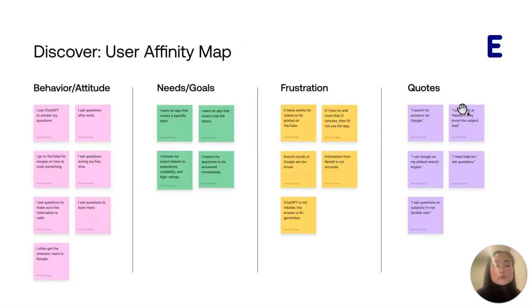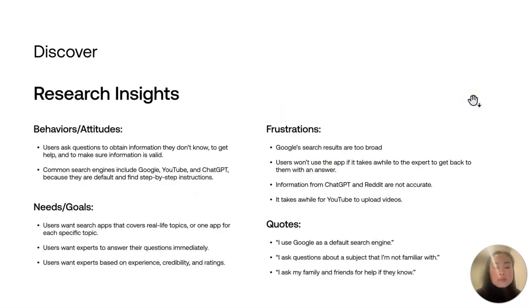I have interviewed 6 people regarding their habits and needs when it comes to searching and asking help in experts. And I've gathered all of their information and created a user affinity map and split their information into 4 categories, which are behavior and attitude, needs and goals, frustration, and quotes. After creating the map, I've discovered that users will obtain information that they don't know, and they would usually search via Google or ChatGPT. Users expect to have their questions answered immediately, and they want experts that are experienced and reliable. Frustrations include search engines providing too broad answers or where their answers were not accurate.